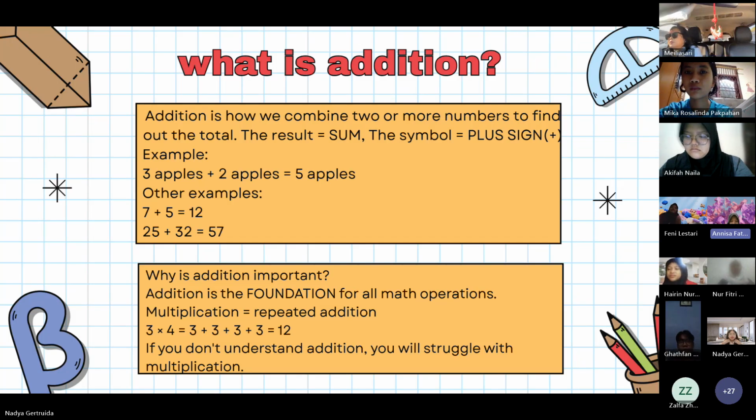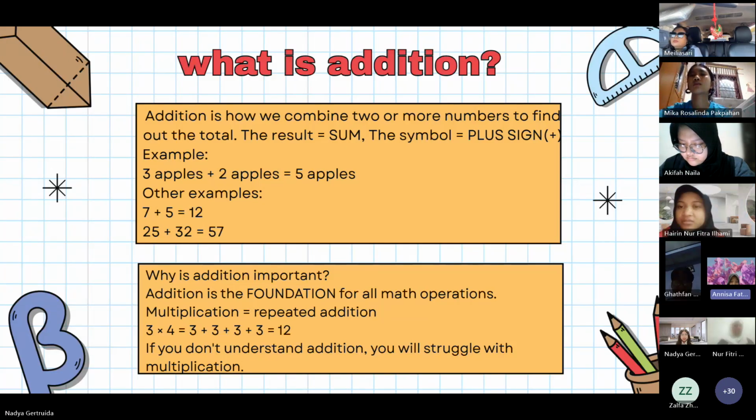Some of you might ask, why is addition so important? Because addition is the foundation for all other mathematical operations. Look at multiplication. It is actually repeated addition. For example, 3 multiplied by 4 is equivalent to 3 added to 3 added to 3 added to 3, and then the sum is 12.